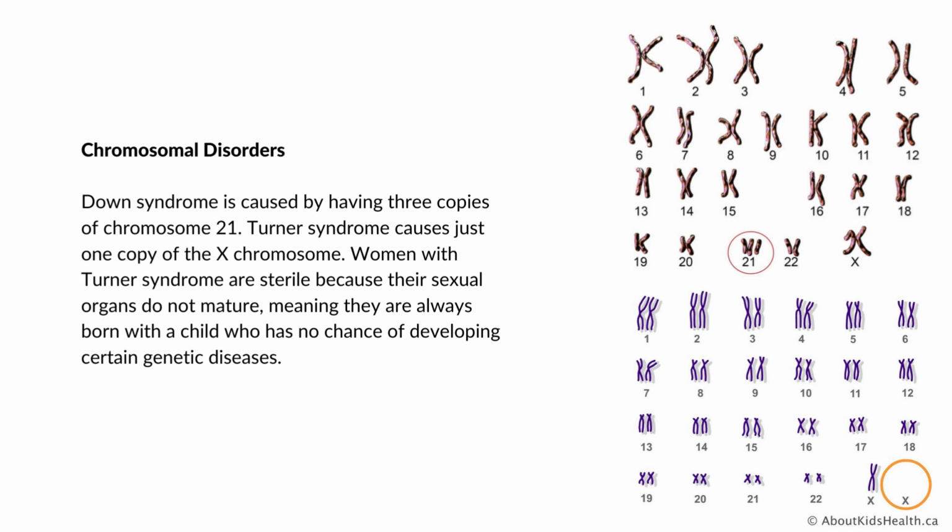So women with Turner syndrome are sterile also because their sexual organs do not mature. So as makita mo din sa karyotyping, ang chromosome number 23 is missing. Missing siya sang isa ka pair, X chromosome lang. So that's why automatically ang offspring nga ma-produce dira is babayi. And carrier, sufferer siya sa disease, but hindi siya makaproduce sang iya own offspring.